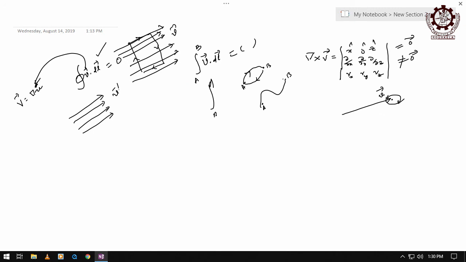So now think what will happen if I take the same rectangle, let us say here A, B, C, D, and the path goes like this, which is again a closed path, right. So are you getting any difference between the values of this line integration over A, B, C, D, or are they the same?